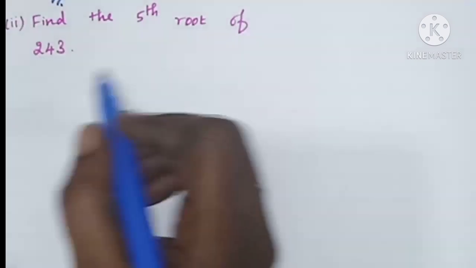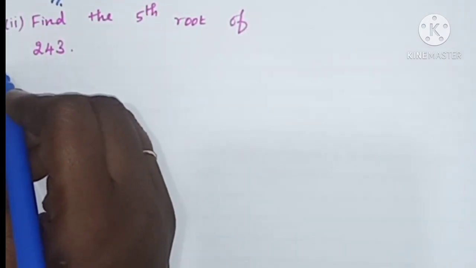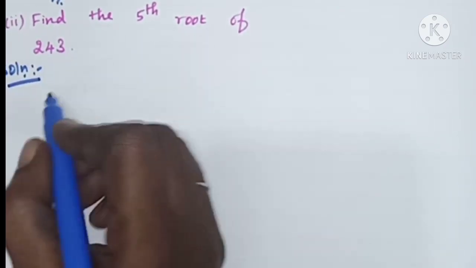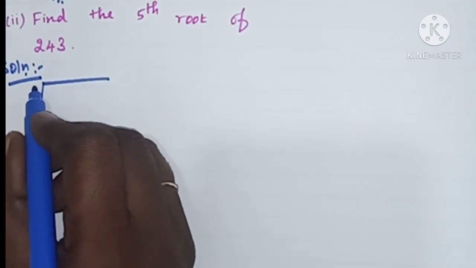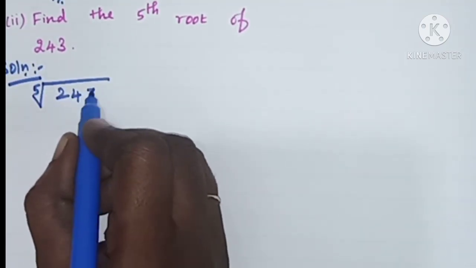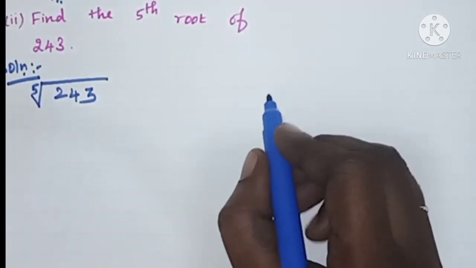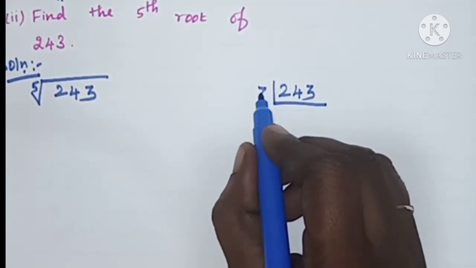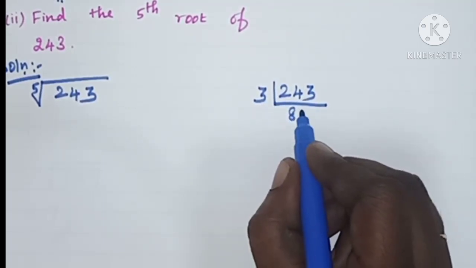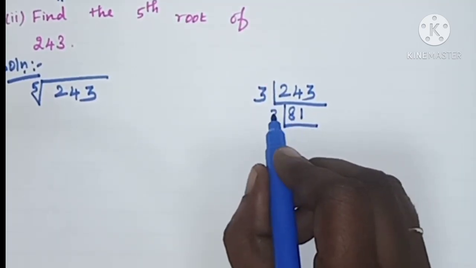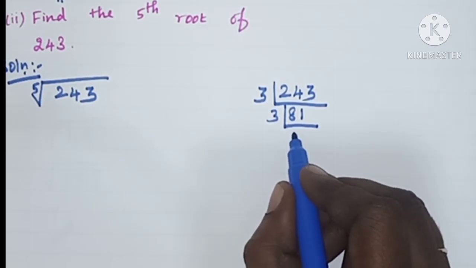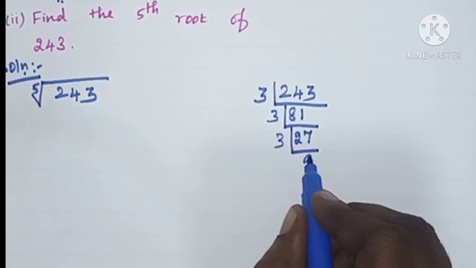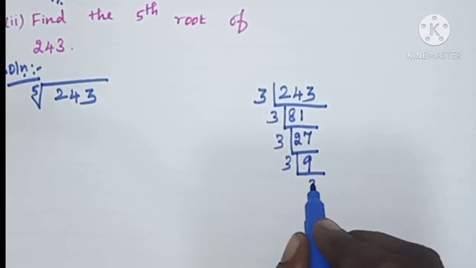Find the fifth root of 243, second subdivision. Find the fifth root of 243. So the fifth root of 243. In the prime factorization method, 243 can be written as, by the 3 table, 81 3s are 243, 27 3s are 81, 9 3s are 27, 3 3s are 9.